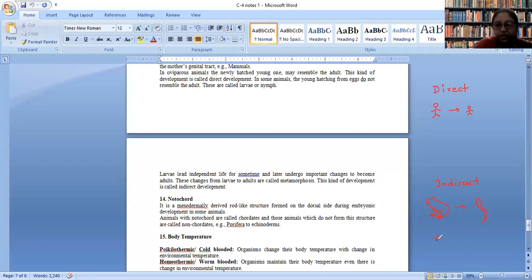If you look into the butterfly, after it lays eggs, what comes out looks like a worm. So these are examples of indirect development, where one very important thing that occurs is metamorphosis.